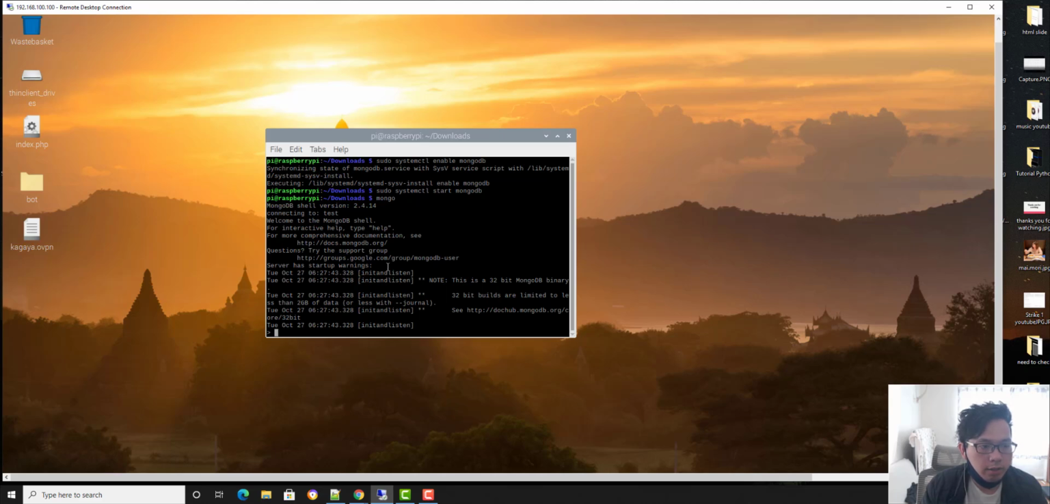Connection test, something like that. Welcome to the MongoDB shell. Okay, I'm gonna paste all the code in the description so you can test this.